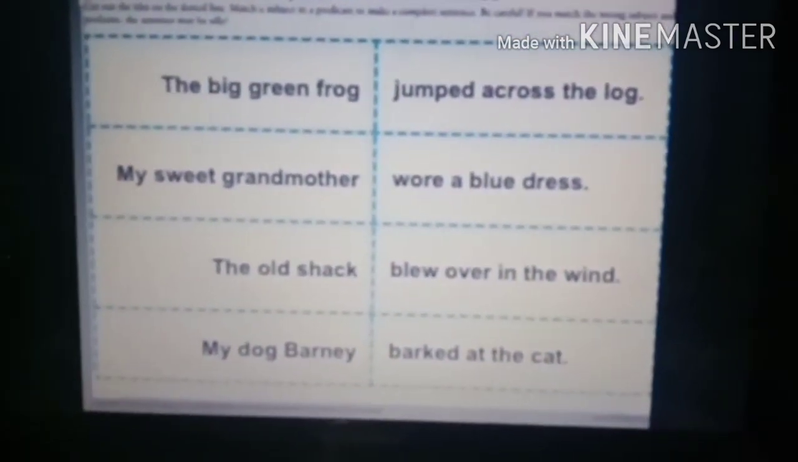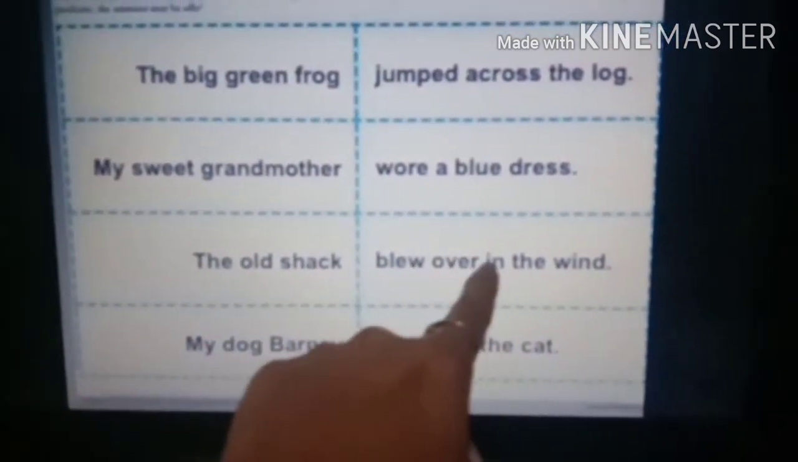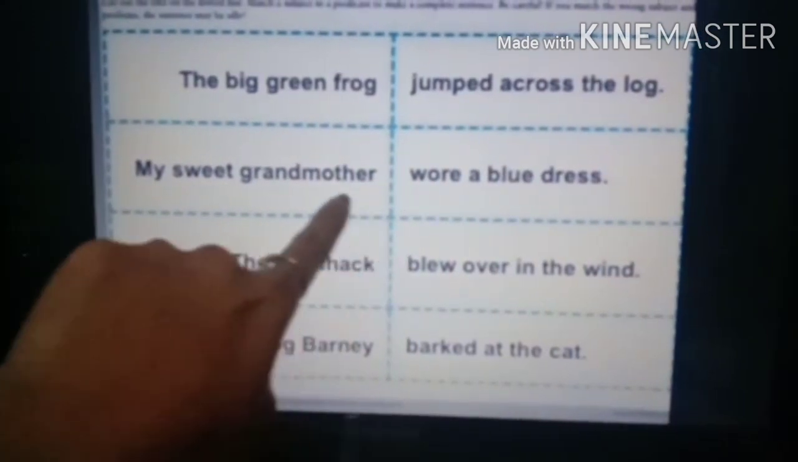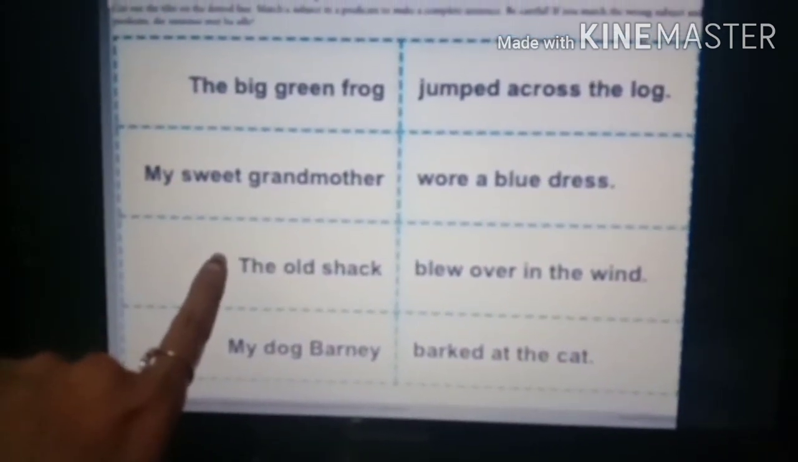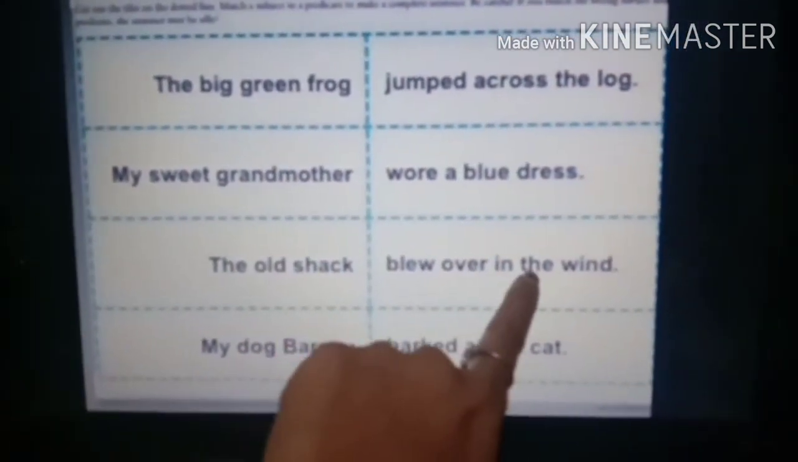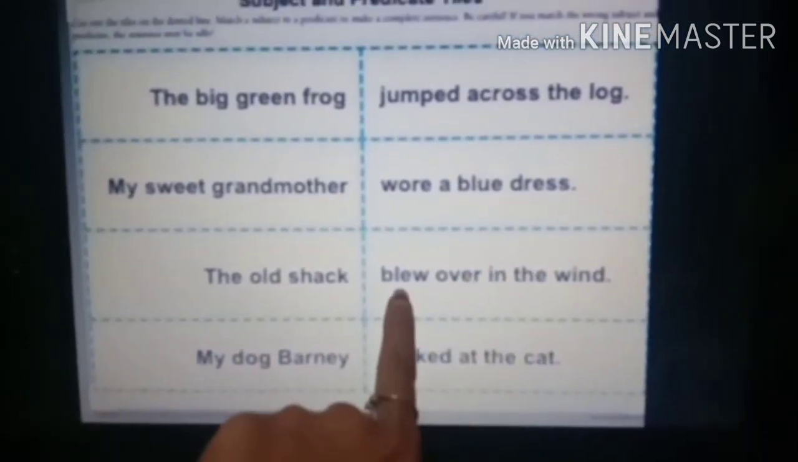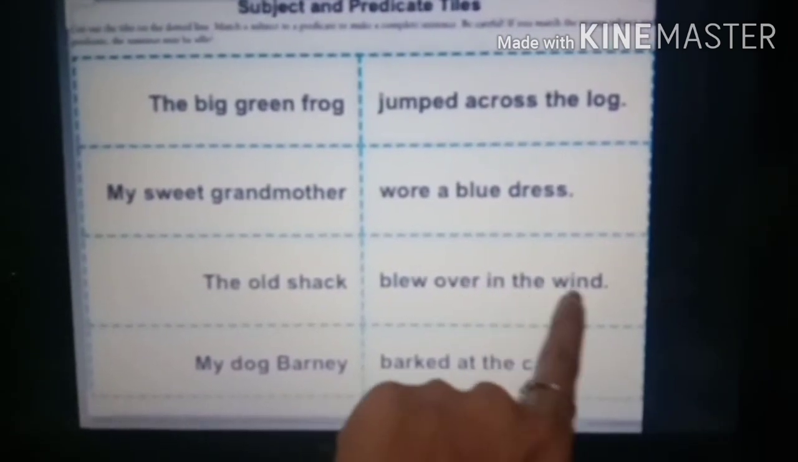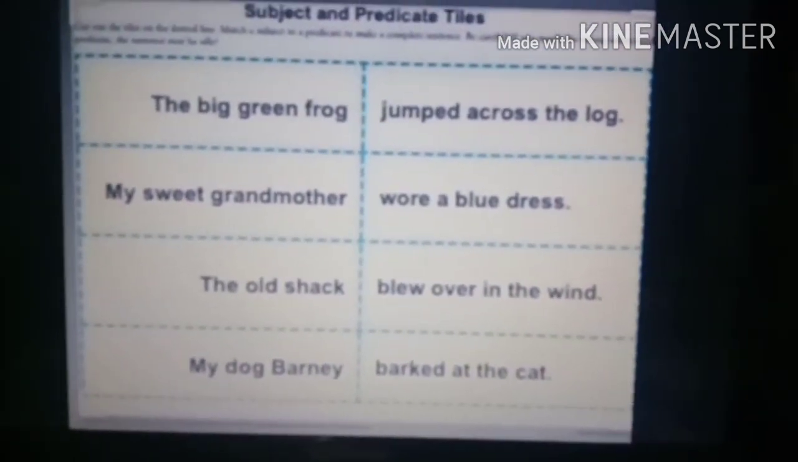Understood? The old shack blew over in the wind. So we are talking about the old shack. So this is the subject. Now what is given about the old shack? Blew over in the wind. So this is the verb. The predicate starts from the verb. Blew over in the wind. Understood? So that is the predicate.